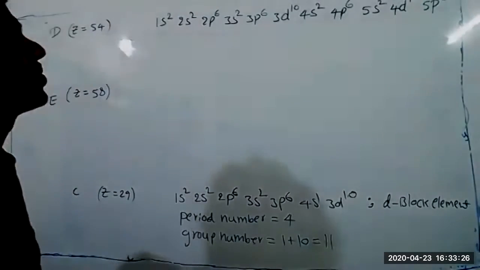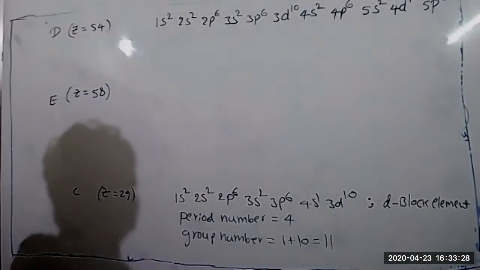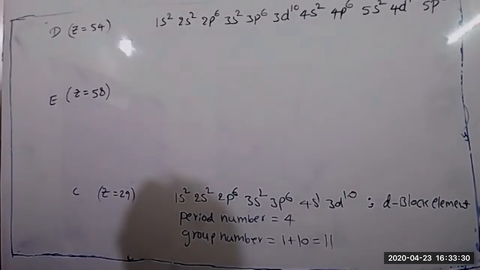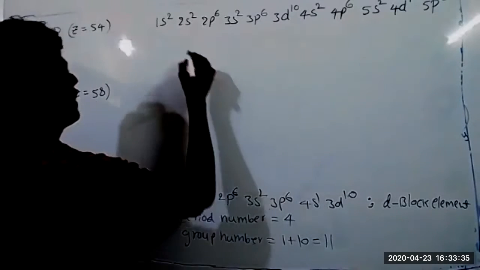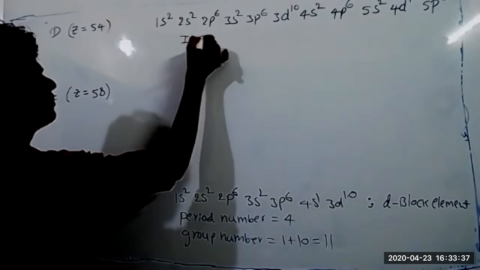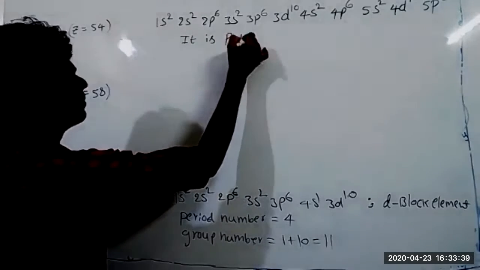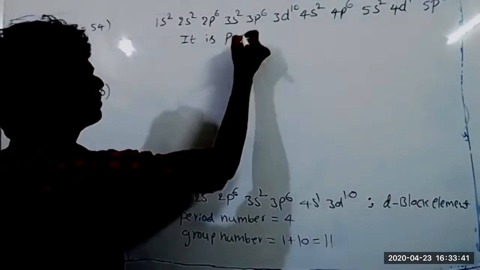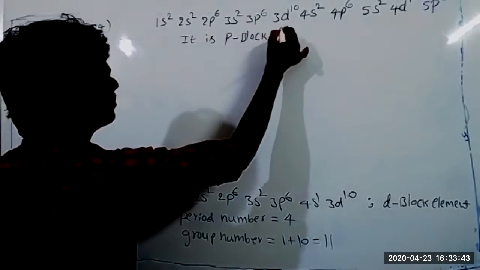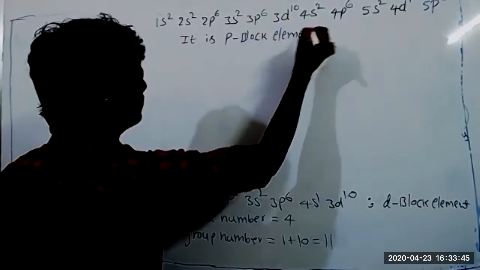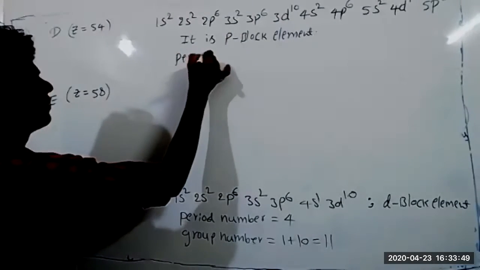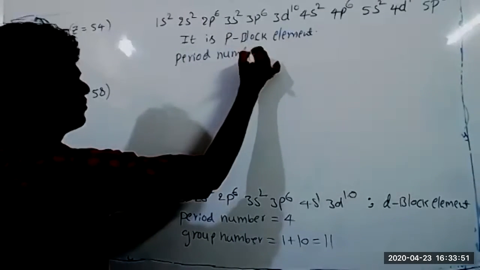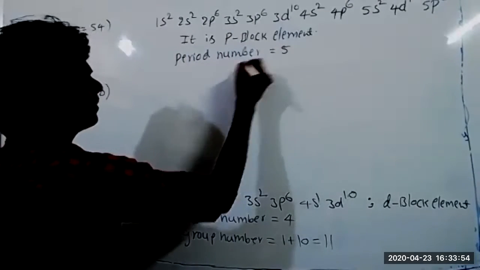The element belongs to which block? P block. Correct. Period number is 5.